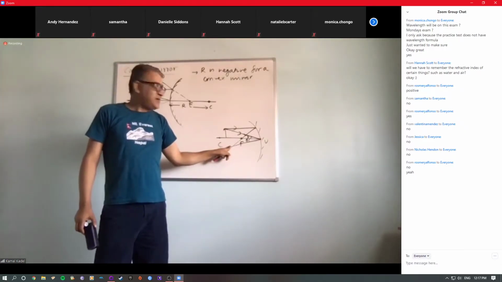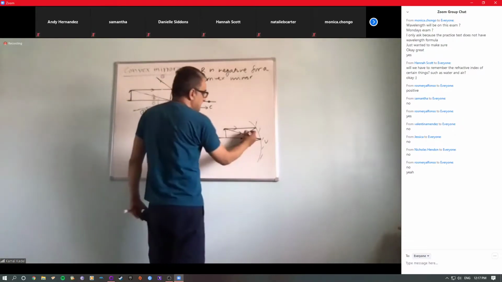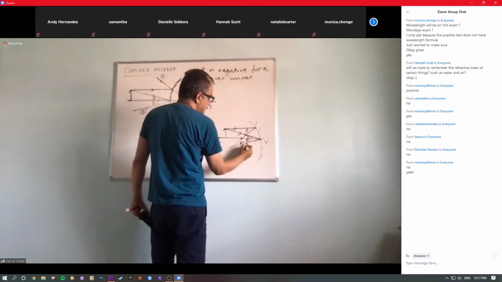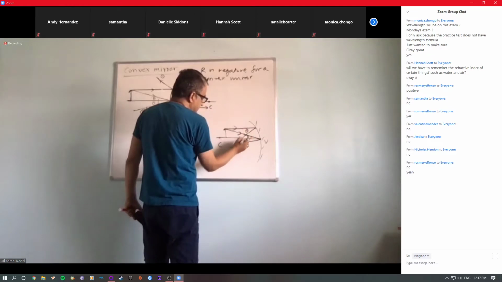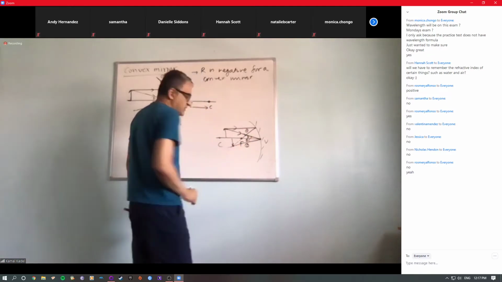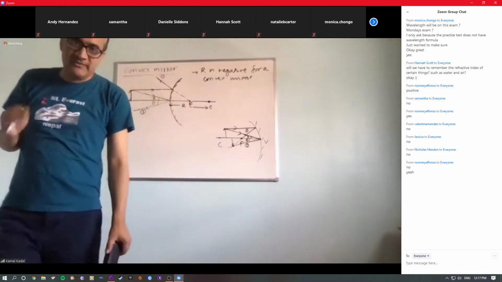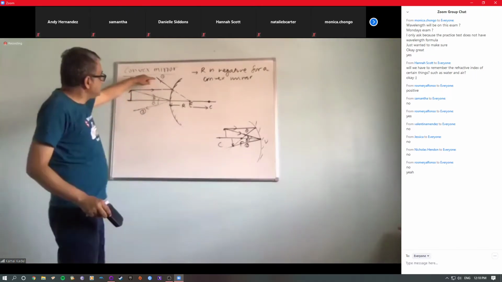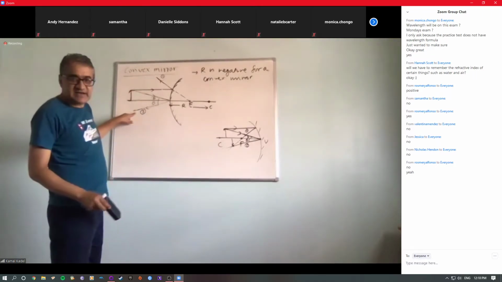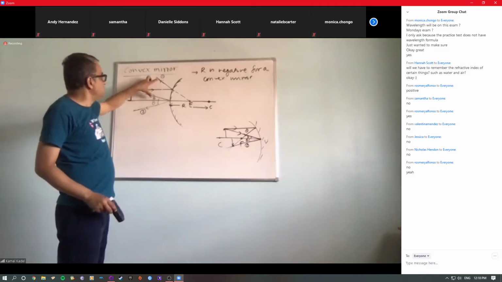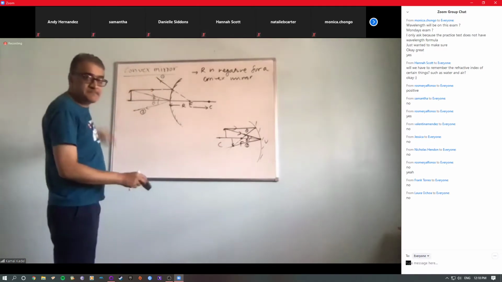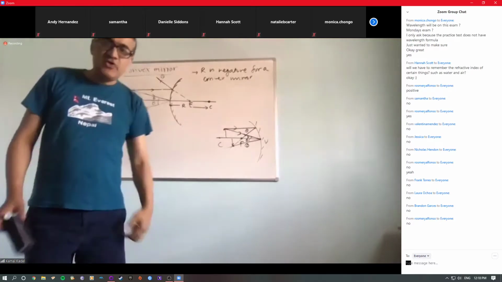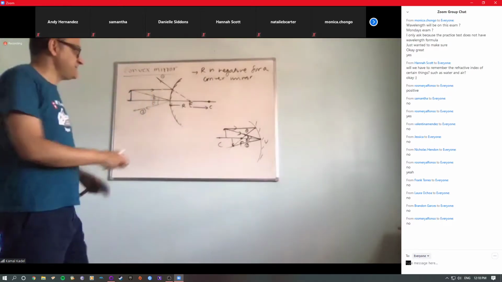In case of concave, this is reflected ray number one, this is reflected ray number two, and these two rays are meeting here, and you will have the image here. You understand? We did that before, right? However, here this is one reflected ray, this is the second reflected ray. Can these two rays meet this side of the mirror? Is it possible? No, right? So here is the difference.